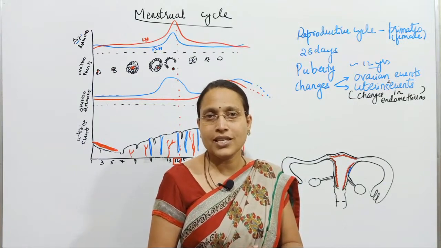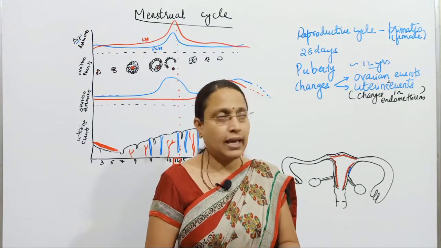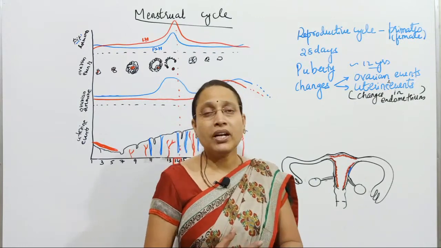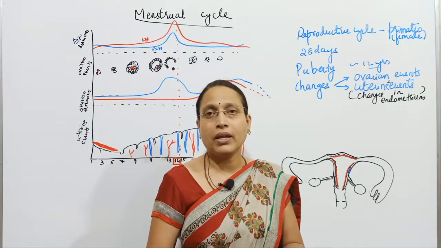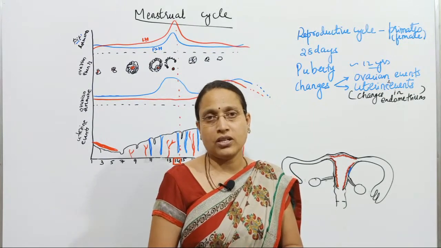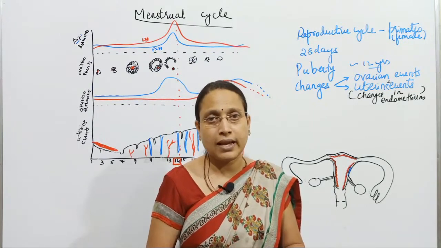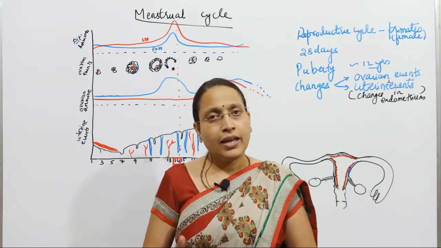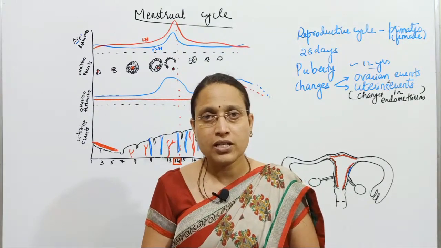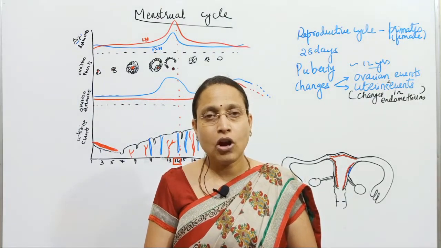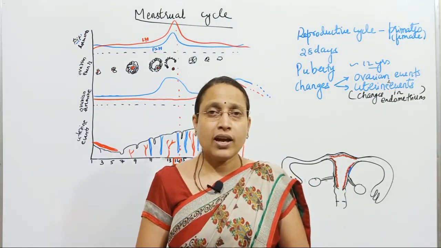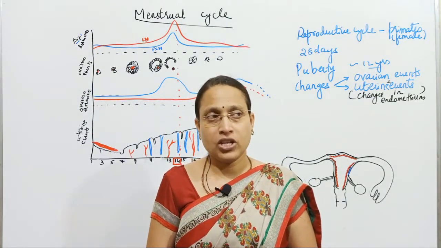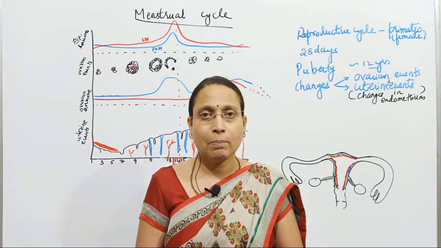Menopause is nothing but cessation of the menstrual cycle. During puberty she experiences the first menstruation. The menstrual cycle has 4 phases. The first phase is the phase of discharge, called menstruation. The occurrence of first menstruation is called menarche.